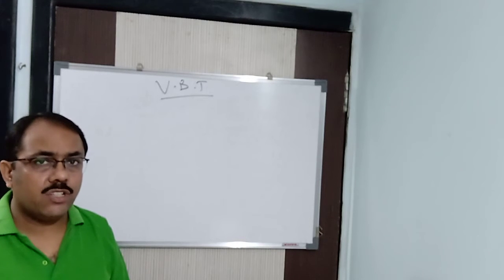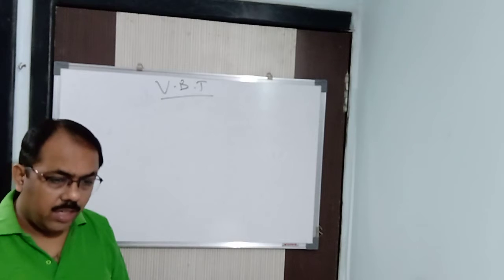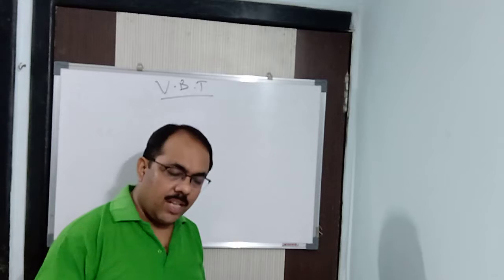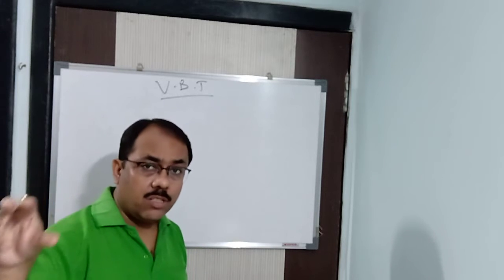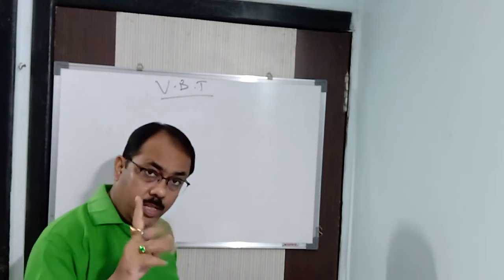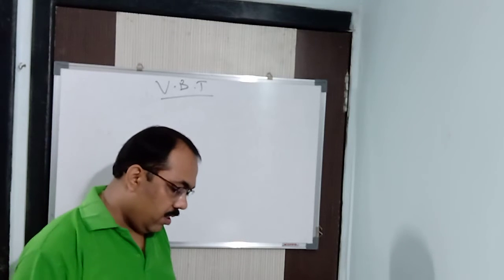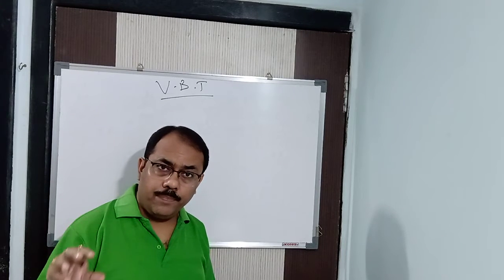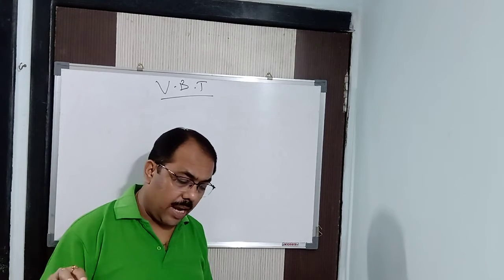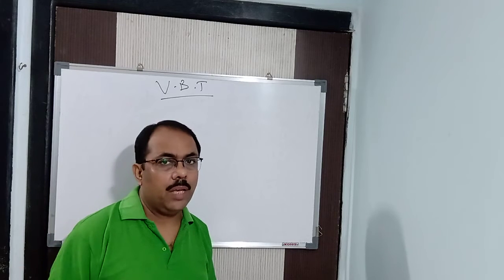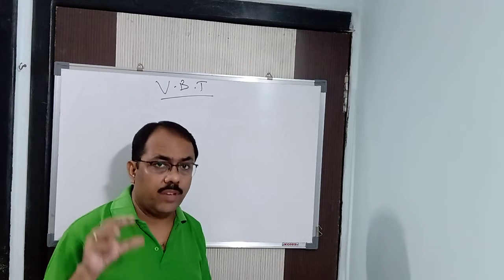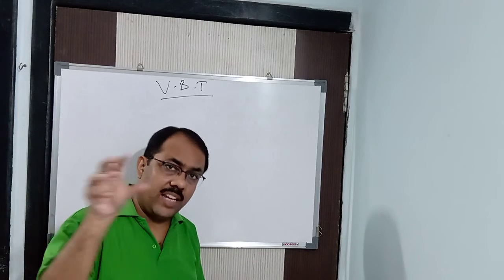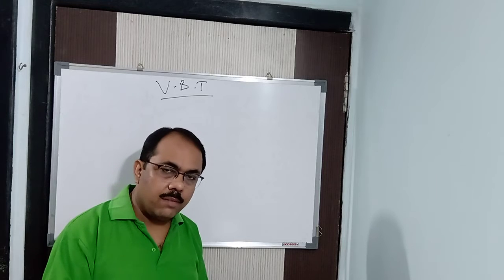There is a force of attraction between the nucleus of atom A and the electrons of atom B. Now fourth, there is a force of attraction between the nucleus of atom B and the electrons of atom A. First I said nucleus of A and electrons of B. Now I am saying nucleus of B and electrons of A.